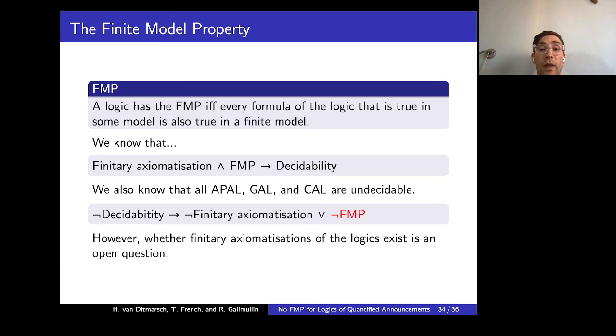Another reason why exploring the finite model property is interesting is that if we could have shown that the logics actually do possess the finite model property, then we would have the non-existence of the finite axiomatization for free. But unfortunately, it's still a remaining open question.